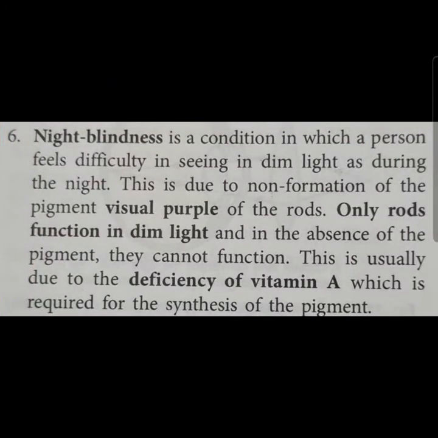As a result, a person is not able to see in dim light, as in the absence of pigment, rod cells cannot function. It can be cured easily because it is a deficiency disease, by taking a vitamin A rich diet like yellow fruits.